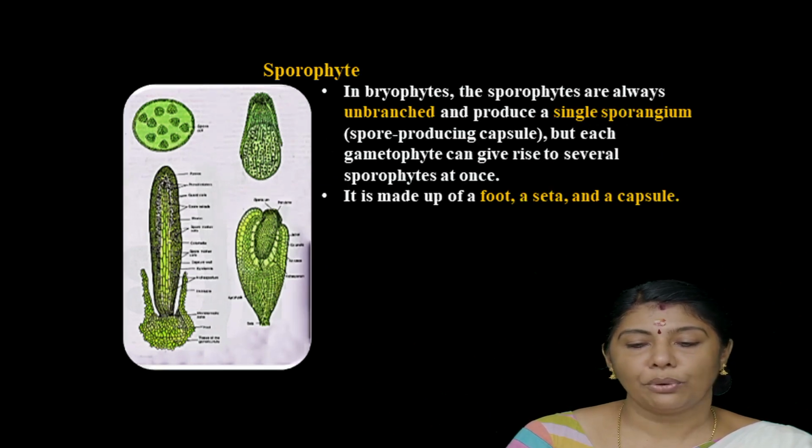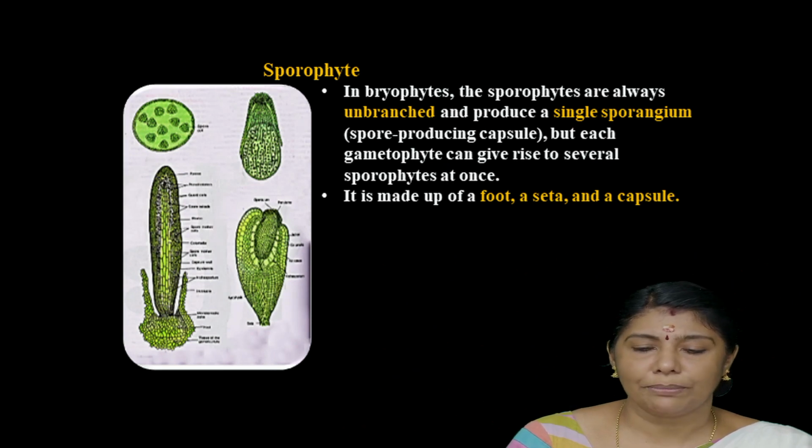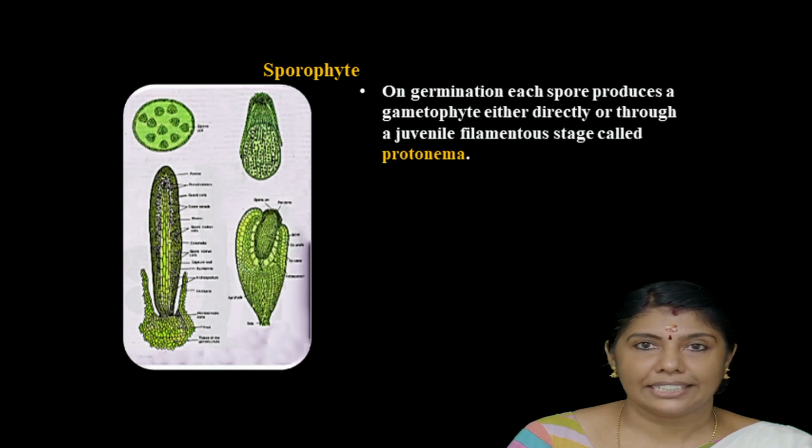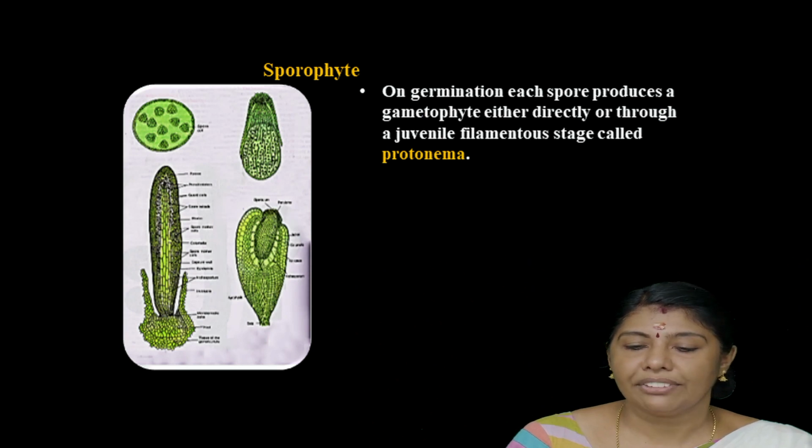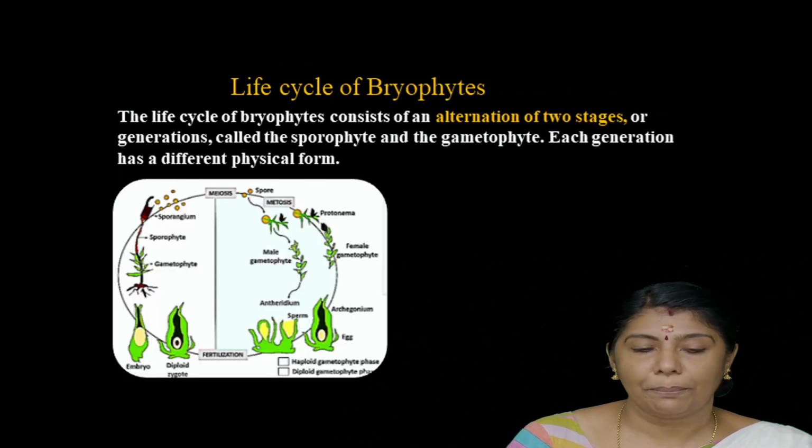In Bryophytes, the sporophyte is always unbranched and produces a single sporangium. But each gametophyte can give rise to several sporophytes at once. It is made up of a foot, seta and the capsule. On germination, each spore produces a gametophyte, either directly or through a juvenile filamentous stage called protonema.